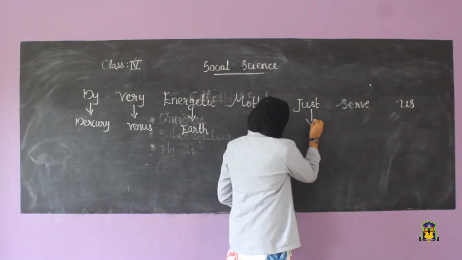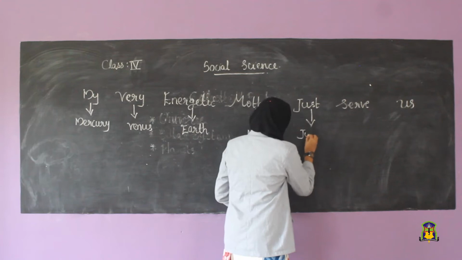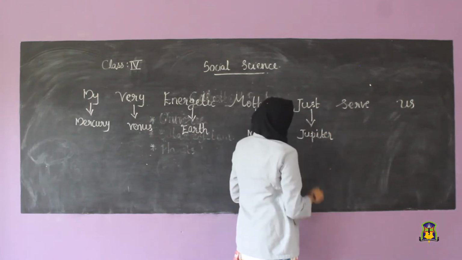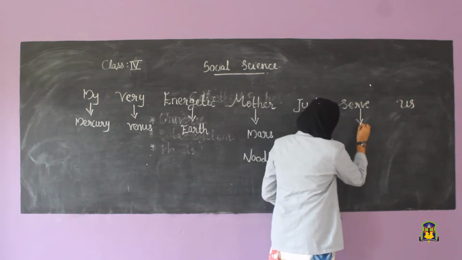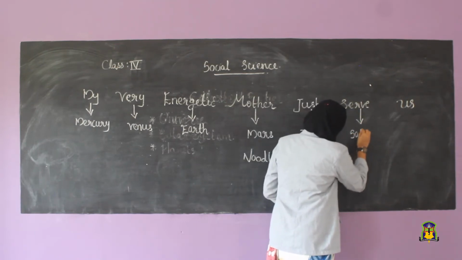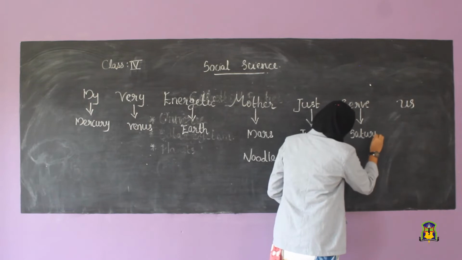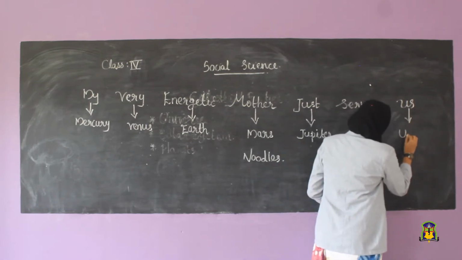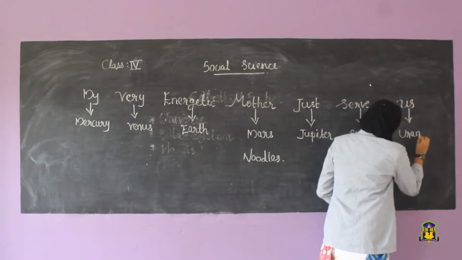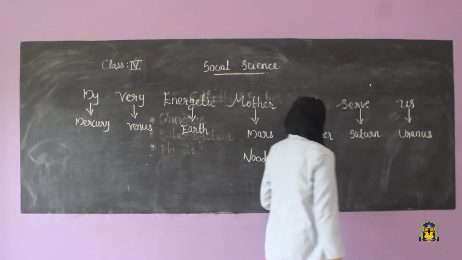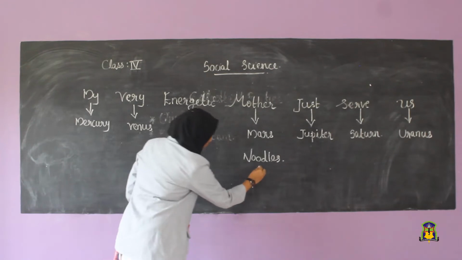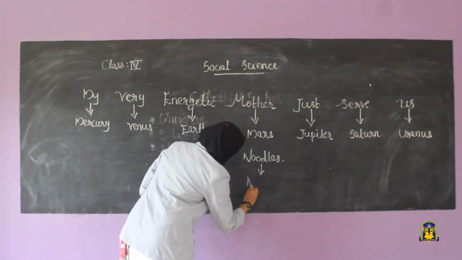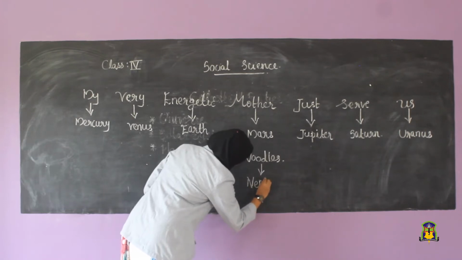Just, Jupiter. Serve, Saturn. Us, Uranus. Noodles, Neptune.